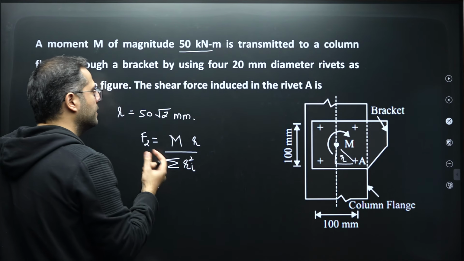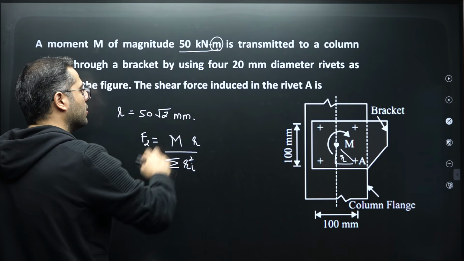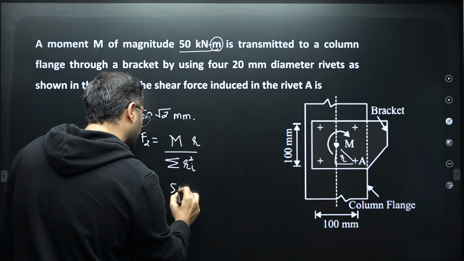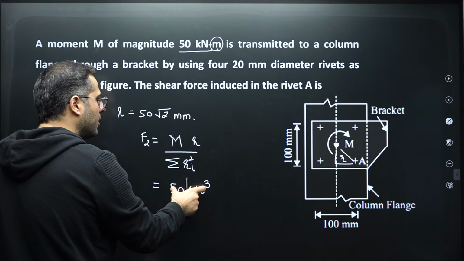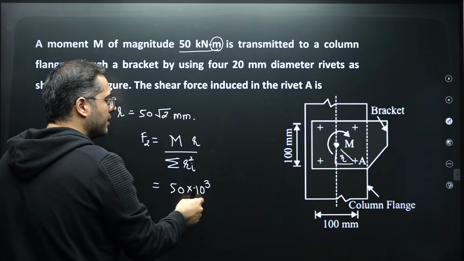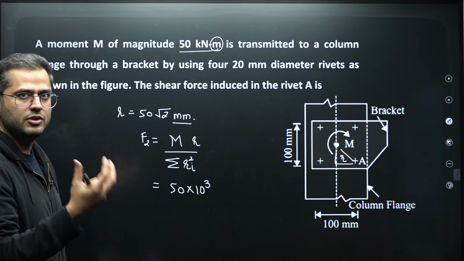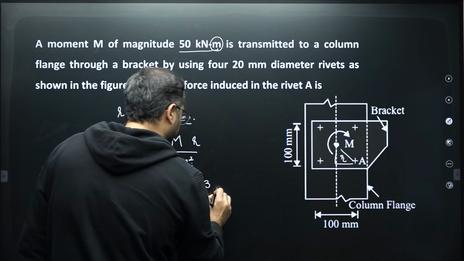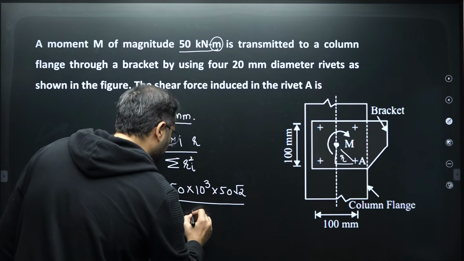So if I want the answer in kilonewton, I have to convert this into mm, because all the other distances will be in mm. So 50 into 10 to the power 3, getting the answer in kilonewton mm, because all the radial distances are in mm. So keep in mind the units as well, what units are being used in the numerical. So 50 root 2 is your radial distance.